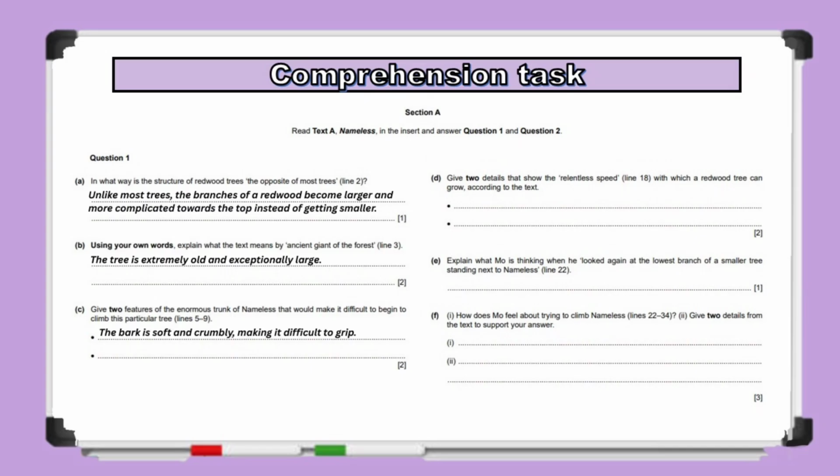The answer is, the bark is soft and crumbly, making it difficult to grip. The trunk also has no branches on its lower section to help someone begin climbing. Each feature earns 1 mark.